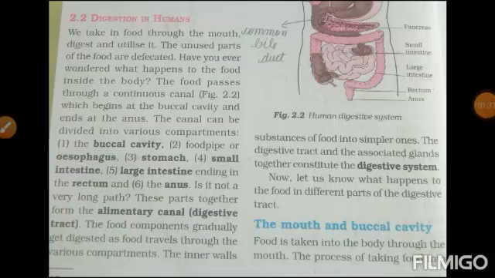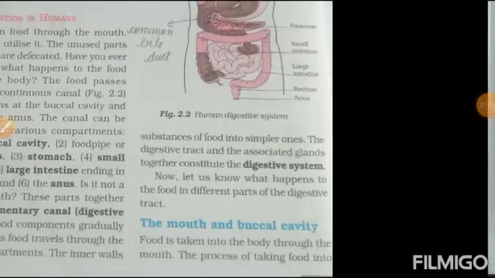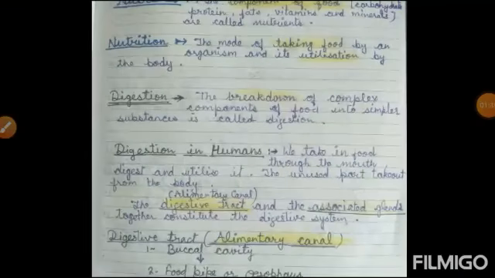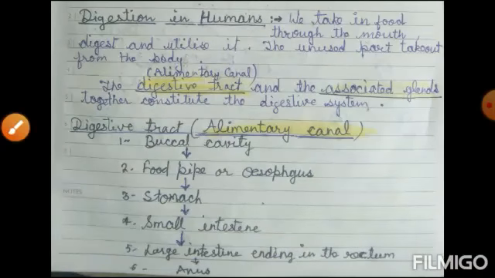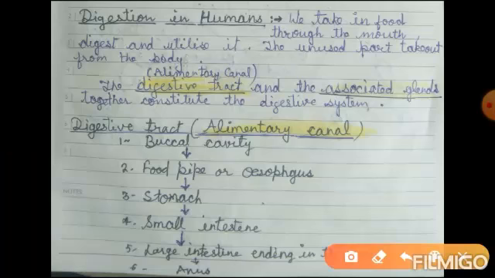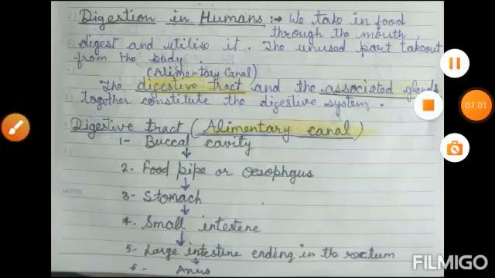In humans, we take in food through the mouth, digest and utilize it. The digestive tract and the associated glands together constitute the digestive tract or alimentary canal.